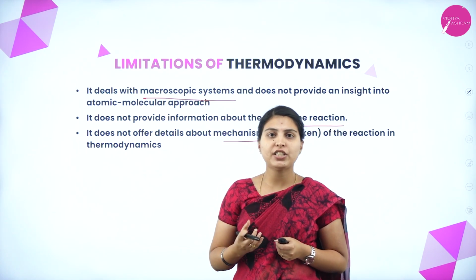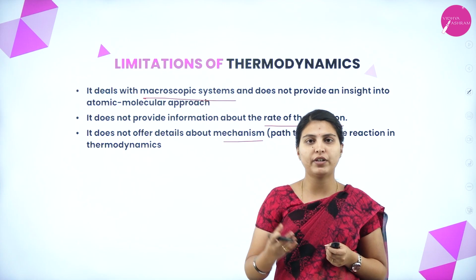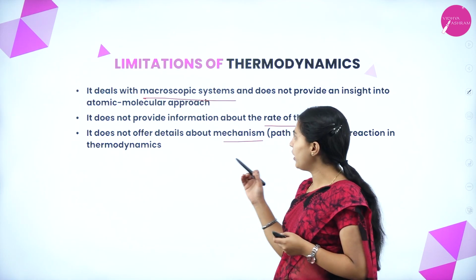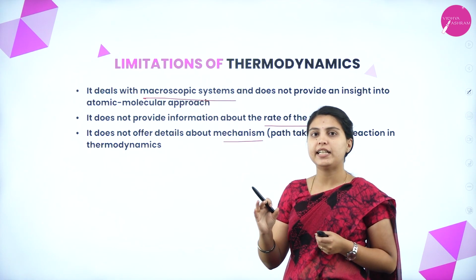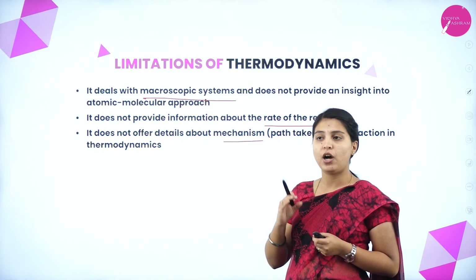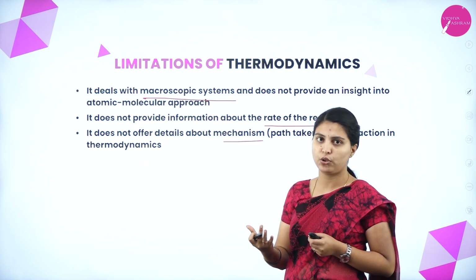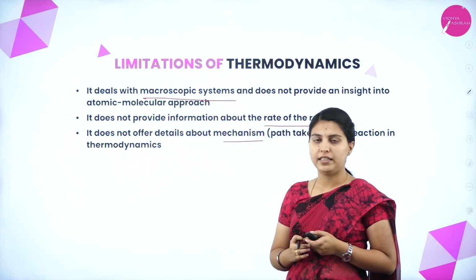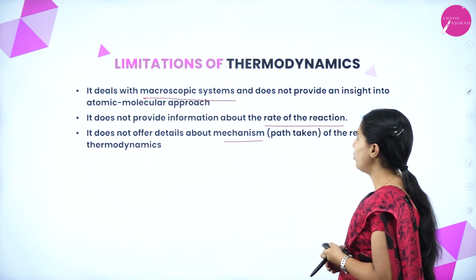Mechanism-wise, we understand the step by step reaction, but thermodynamics will not give any details of the path of a reaction. How the reaction has proceeded, we don't know. Only the initial and the final product can be seen. These are the limitations of thermodynamics.